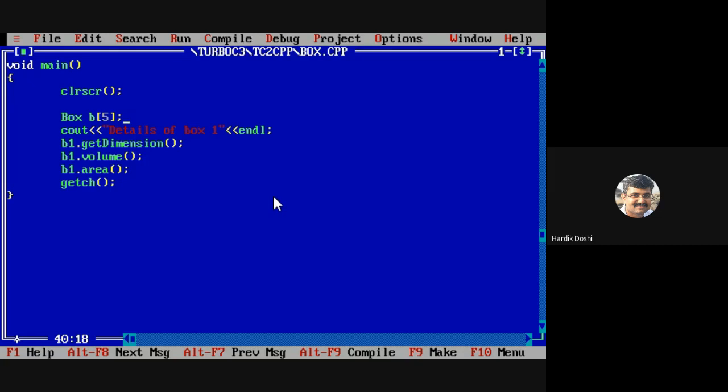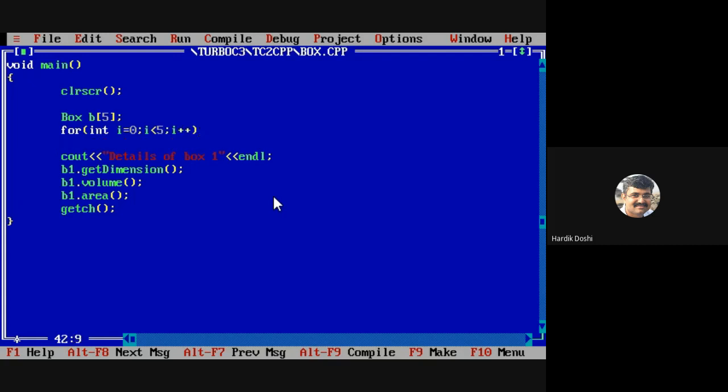Sir, how can we do this? Okay. For int i equals 0, i less than 5, i plus plus. The for loop starts. Detail of box i plus 1. Yes or no?